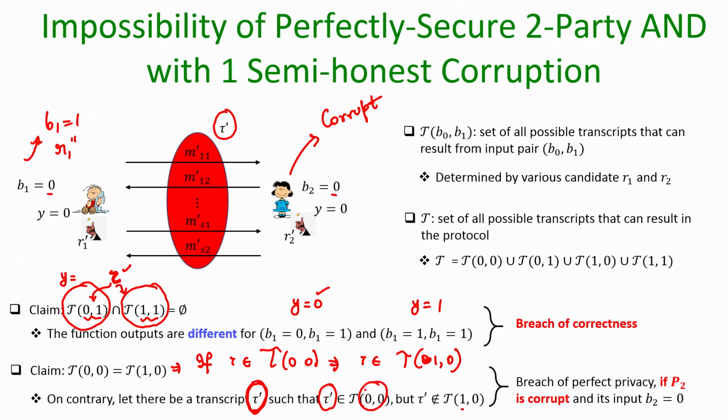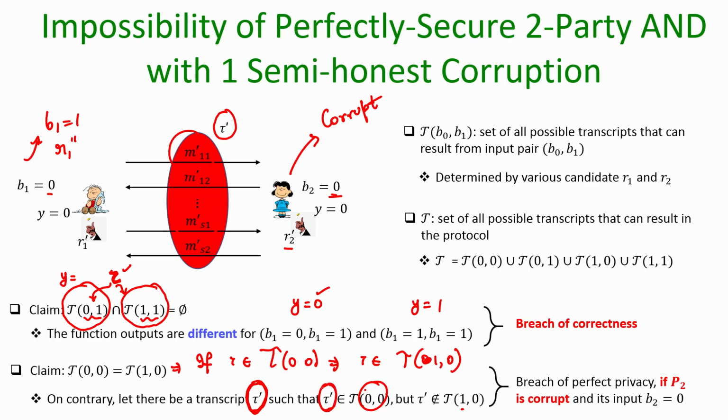That means if b2 is equal to 0 and r2 prime is fixed, it can't be possible that b1 equal to 1 and randomness r1 double prime results in the same messages which P1 has sent as per the transcript tau prime. That is what we are assuming here.